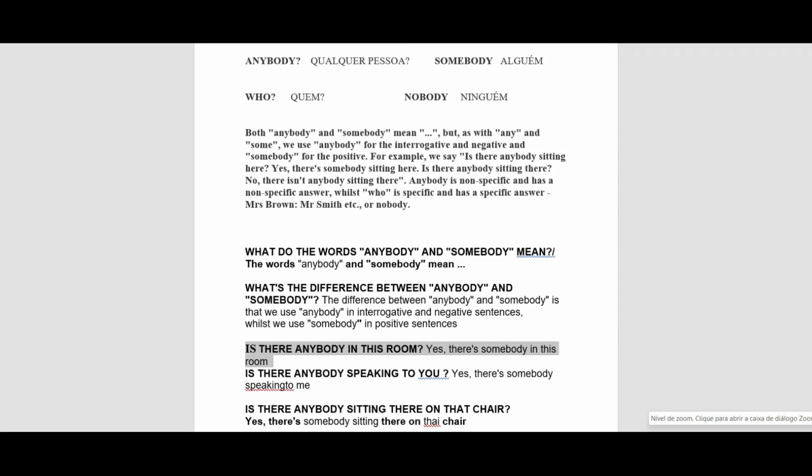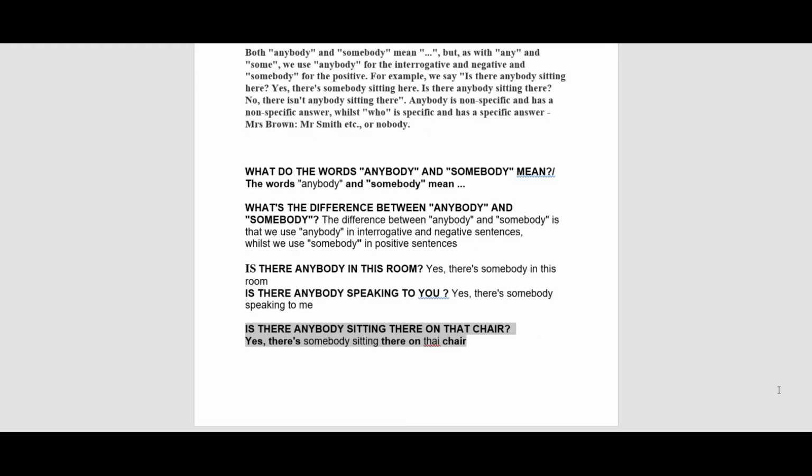Is there anybody in this room? Yes, there's somebody in this room. Is there anybody speaking to you? Yes, there's somebody speaking to me. Is there anybody sitting there on that chair? Yes, there's somebody sitting on that chair.